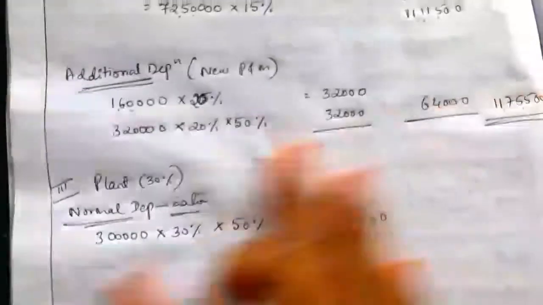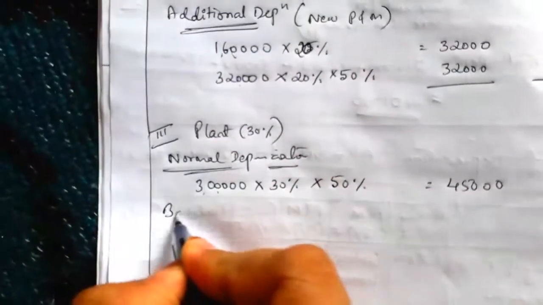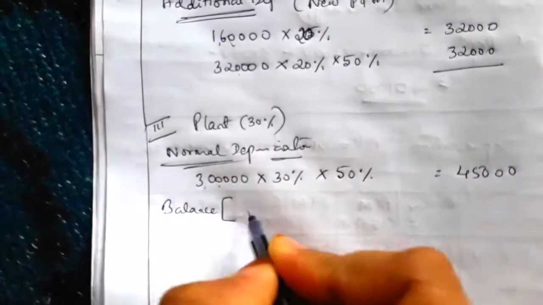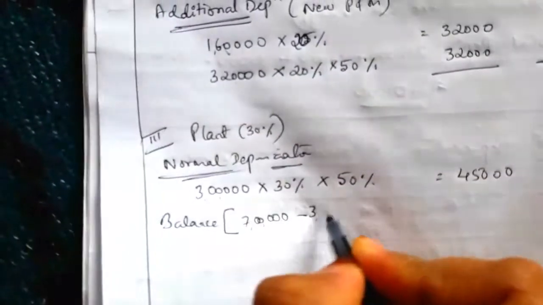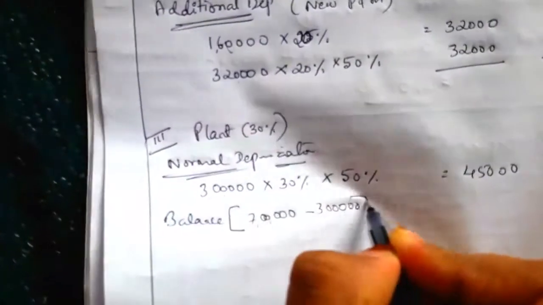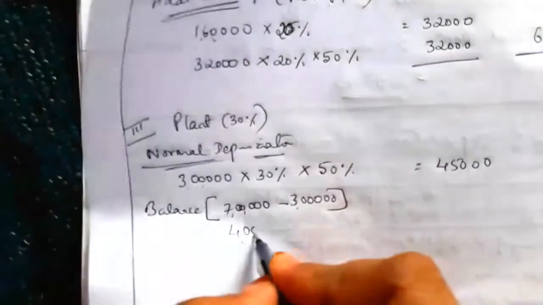And again on balance, what is the written down value here? Written down value in the case of third block is 7 lakh. So we calculate the balance: 7 lakh minus the 3 lakh already calculated, so balance is 4 lakh.